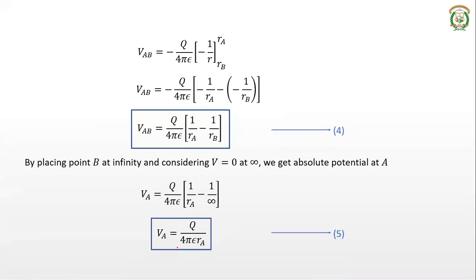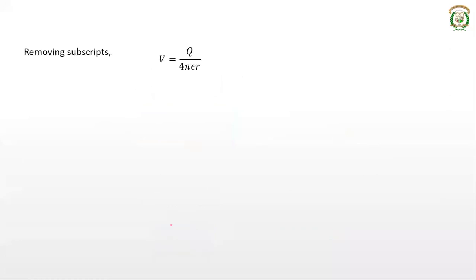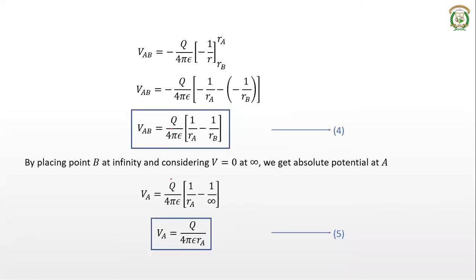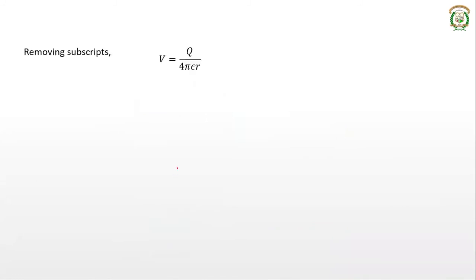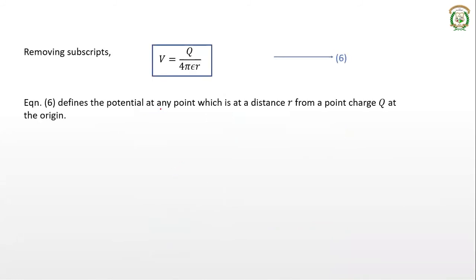If you remove this subscript A, you will get V is equal to Q divided by 4 pi epsilon R. Instead of VA and RA, if I simply write V, that is equal to Q divided by 4 pi epsilon R. So this gives the potential at any point which is at a distance of R from a point charge Q at the origin. If Q is kept at the origin and you want to find the potential at any point at a distance of R from the origin, this is the equation for that potential.